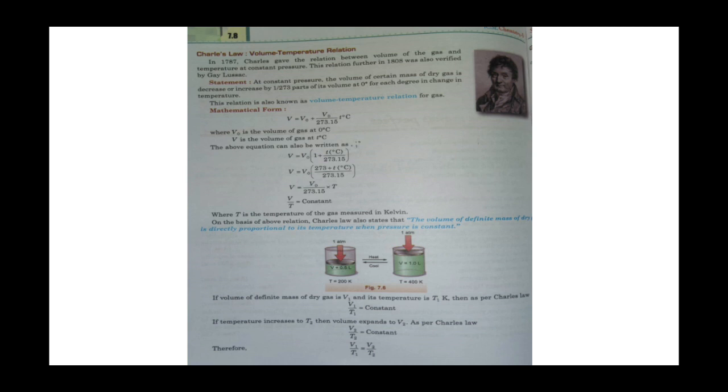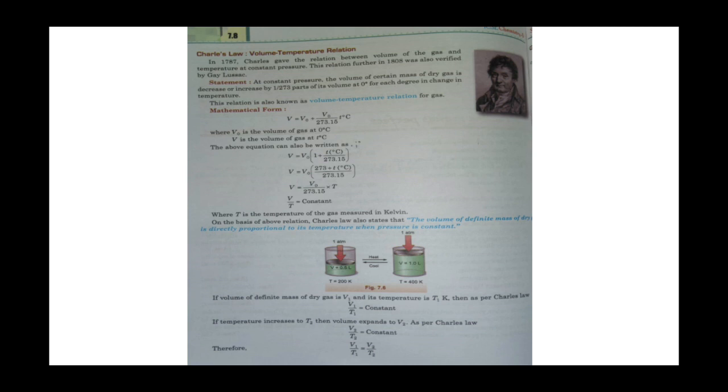The statement is like this: at constant pressure, the volume of a certain mass of dry gas is increased or decreased by 1 by 273 parts of its volume at 0 degrees centigrade for each degree change in temperature. This I will show you with the help of a mathematical expression. This relation is known as the volume-temperature relation for a gas.